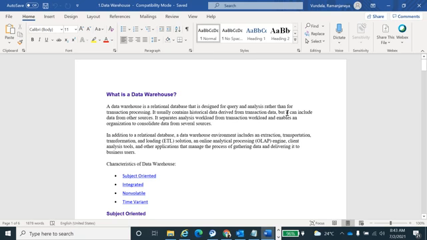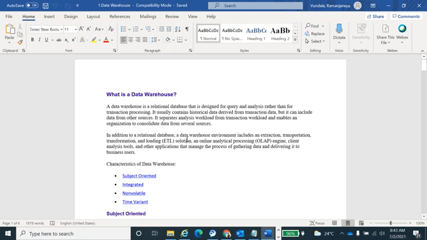So we are maintaining the history. Then only can we analyze the data. We can compare the years of data: what is my previous year's business, what is my current business? But it includes data from the other sources. We are capturing the data, extracting the data, integrating and ingesting the data from multiple, disparate sources. It separates workloads from the transactional workload and enables the organization to consolidate data from several sources. Whatever I explained, the same thing is there here in some way.